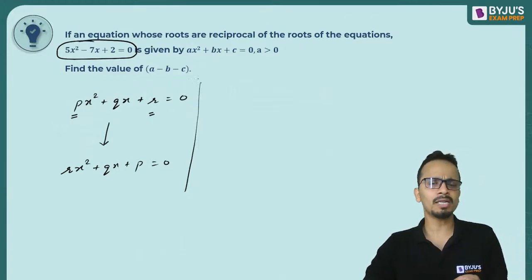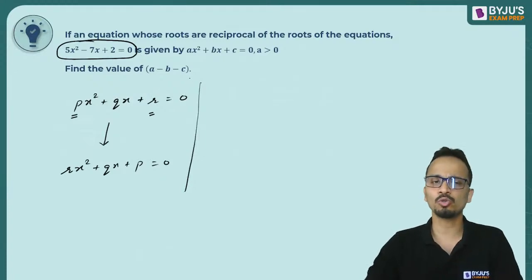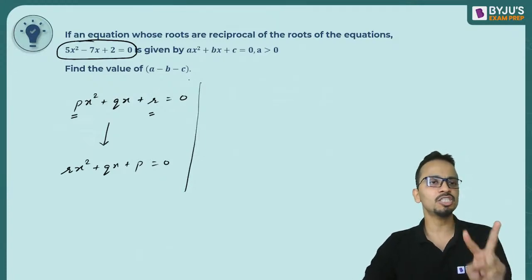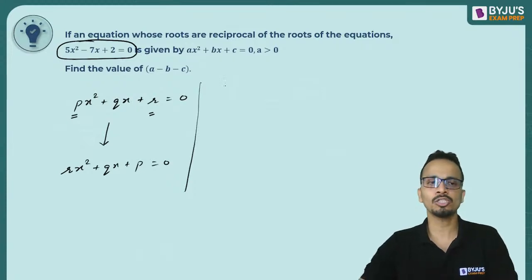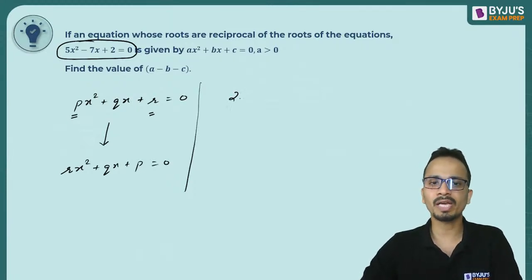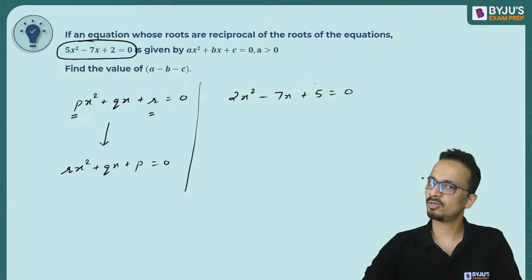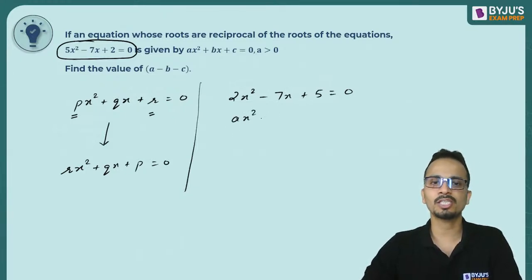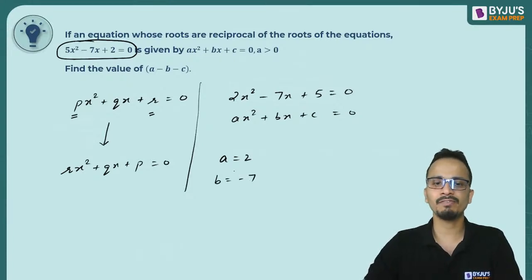I have to form another equation whose roots are the reciprocals of the roots of this equation. So I'll just interchange the coefficient of x square and the constant term. The new equation will become 2x square minus 7x plus 5 equal to 0. In the question it is given that this equation is ax square plus bx plus c equal to 0. So comparing them, the value of a is 2, the value of b is minus 7, and the value of c is plus 5.